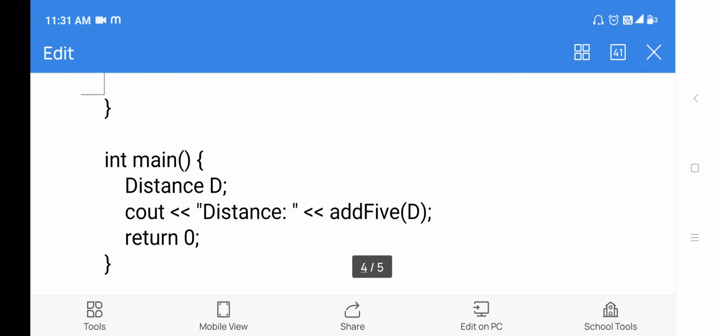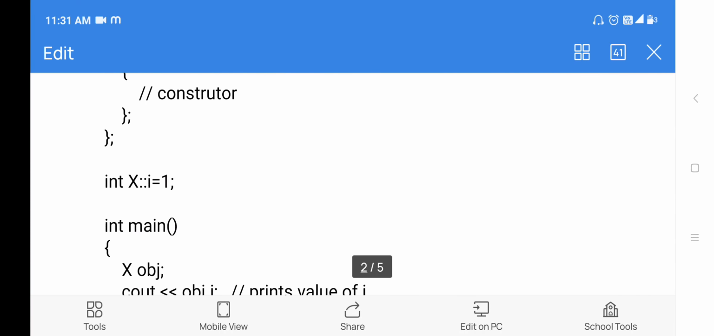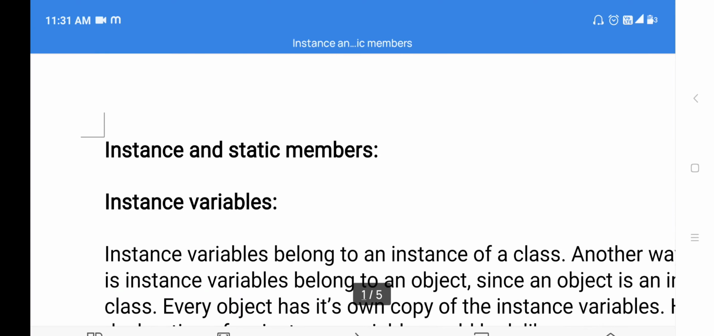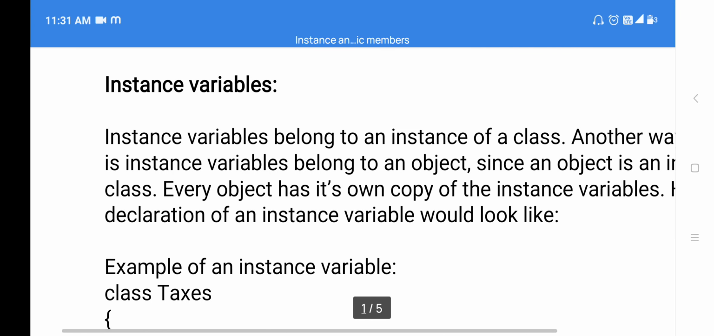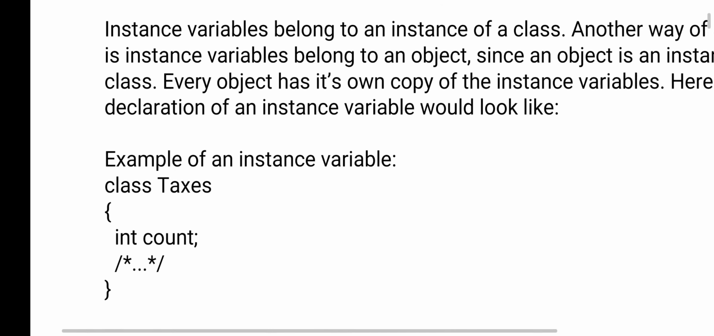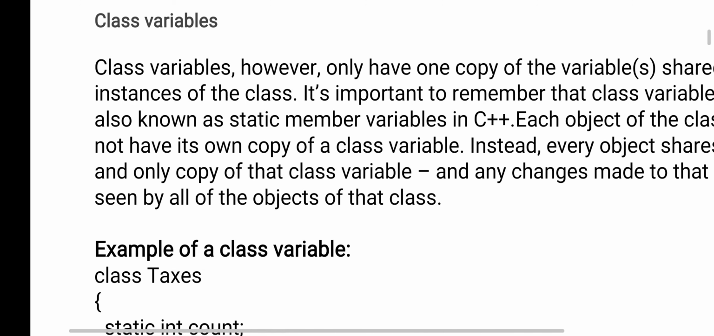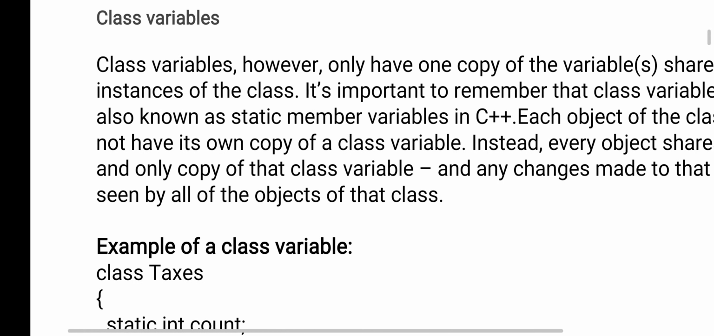Clear? So we discussed instance variables, instance class, and static members, static variables. Instance variables are the variables which you have created for an object. Next is the class variable. Whatever variable you create inside the class is called a class variable, and all the objects you create for a class use the same common copy.